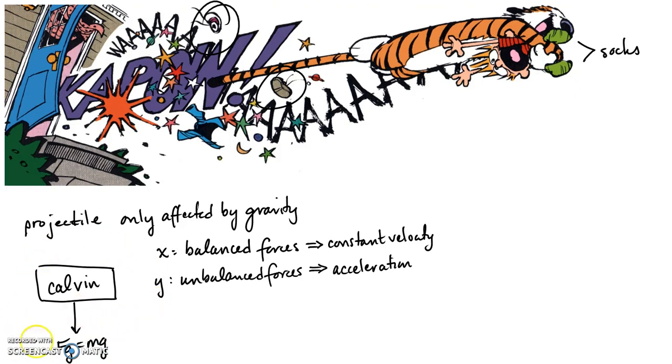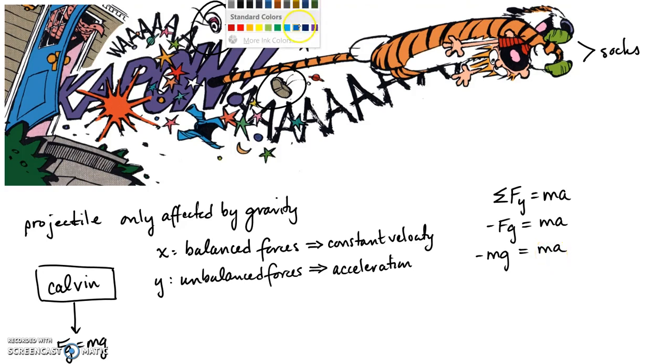So if we look at this force diagram, if we do a net force equation in the y-plane, because we said that that's our acceleration, so that's what will change. So if we sum the forces in the y-plane, that equals ma. The only force in the y-plane is gravity. It's pointing down, so negative Fg equals ma. So we do have an equation for the force of gravity, so we can replace that. So mg equals ma. So if we look carefully, we can see that mass is on each side of the equation. So mass ends up doing what?